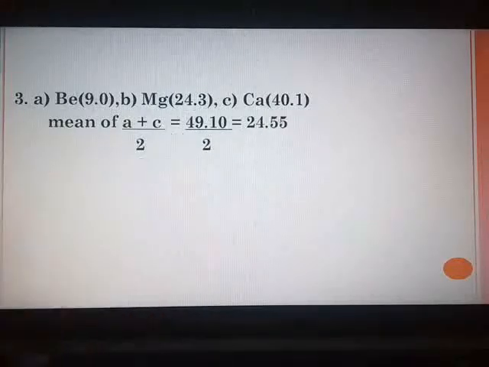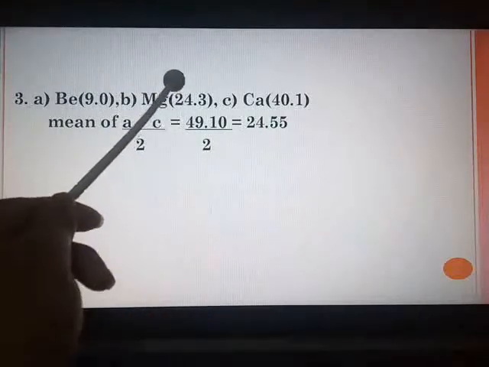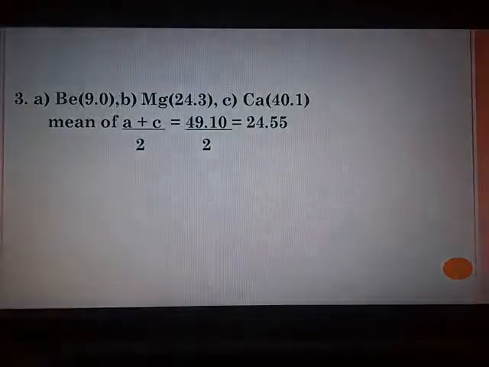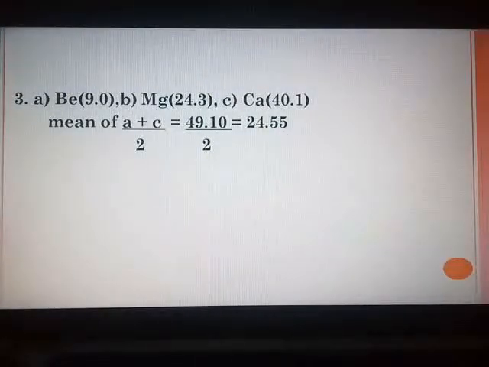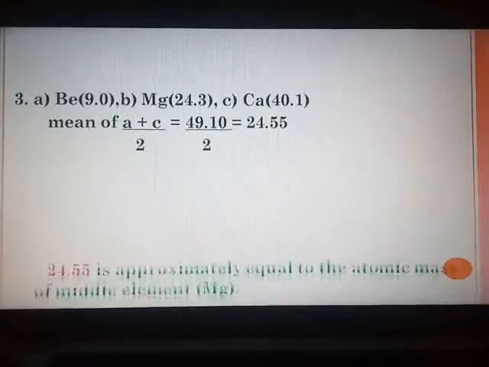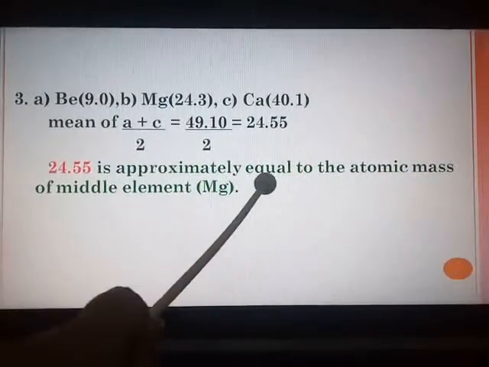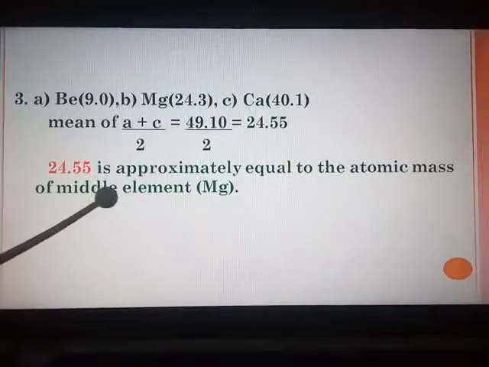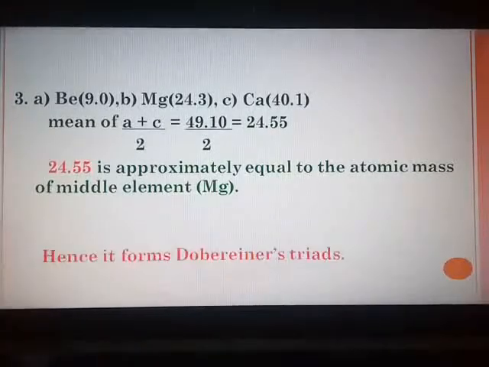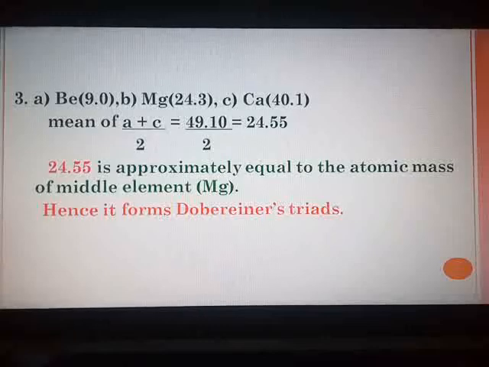Divide by 2, 24.55. So here 24.3 and 24.55, they match approximately, and hence you can say 24.55 is approximately equal to the atomic mass of the middle element magnesium, and hence it forms Dobereiner's triads.